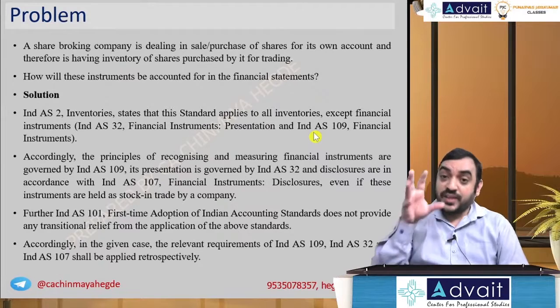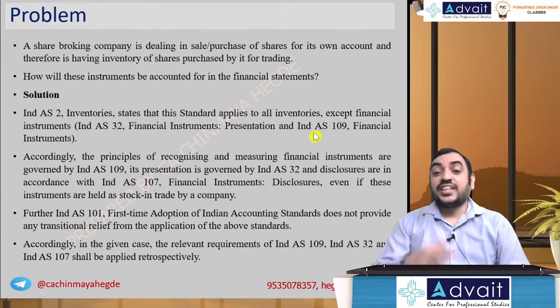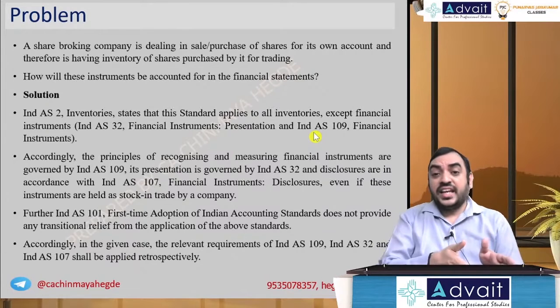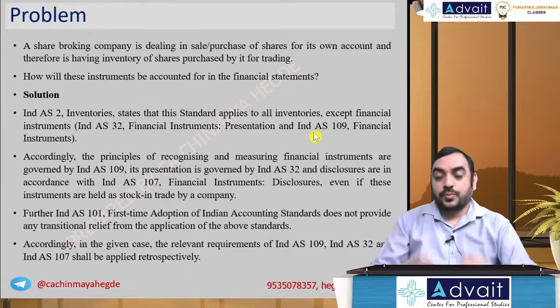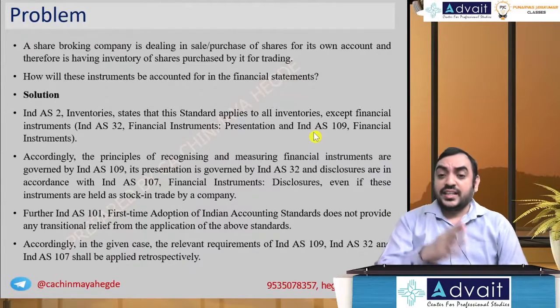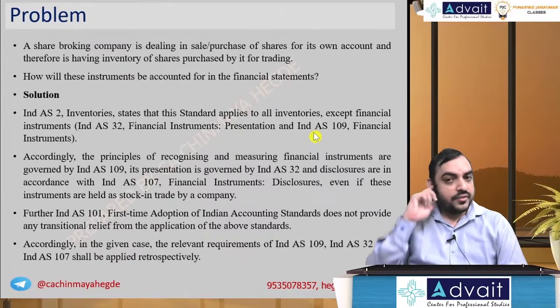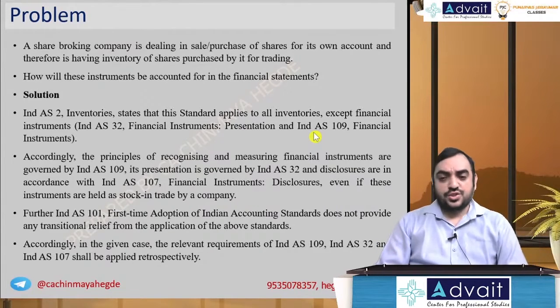We apply Ind AS 2 because there is no such exclusion from Ind AS 2 regarding intangible assets. But there is an exclusion from Ind AS 2 regarding financial instruments. So it is outside the scope of Ind AS 2. It is included in financial instruments.